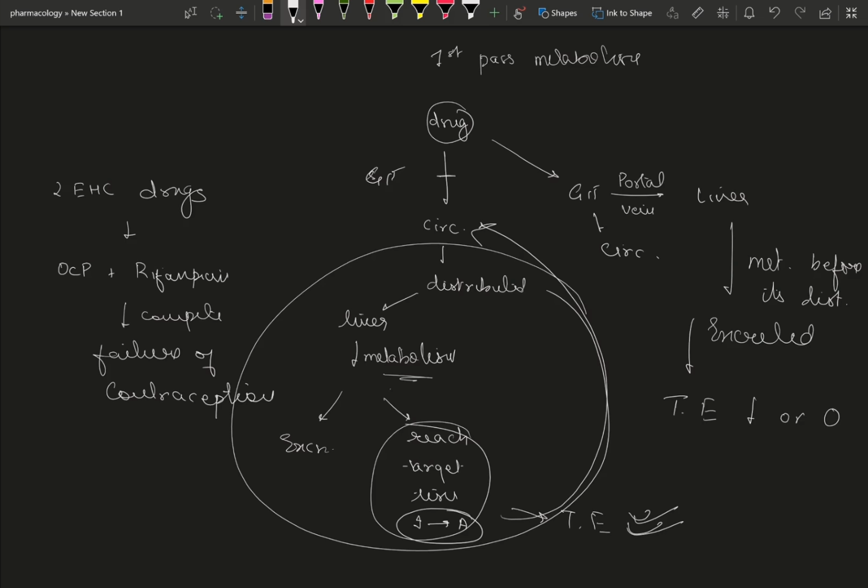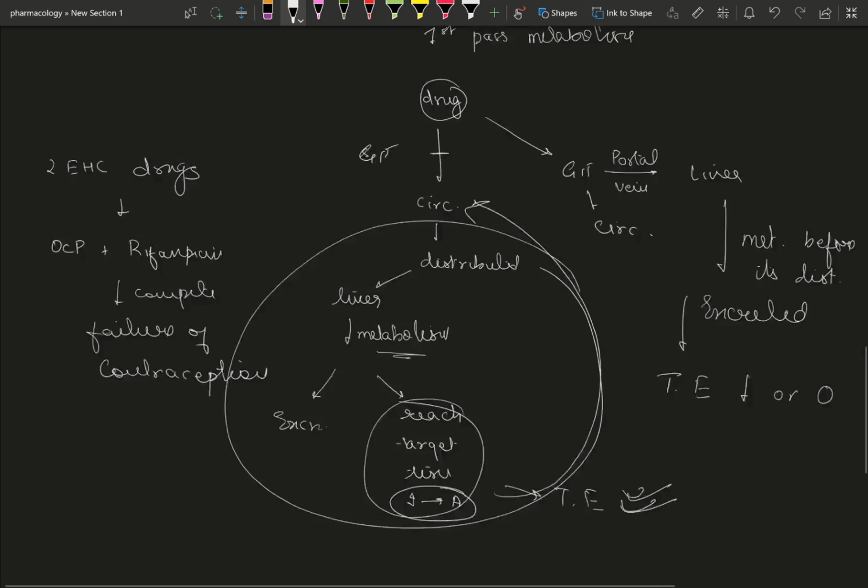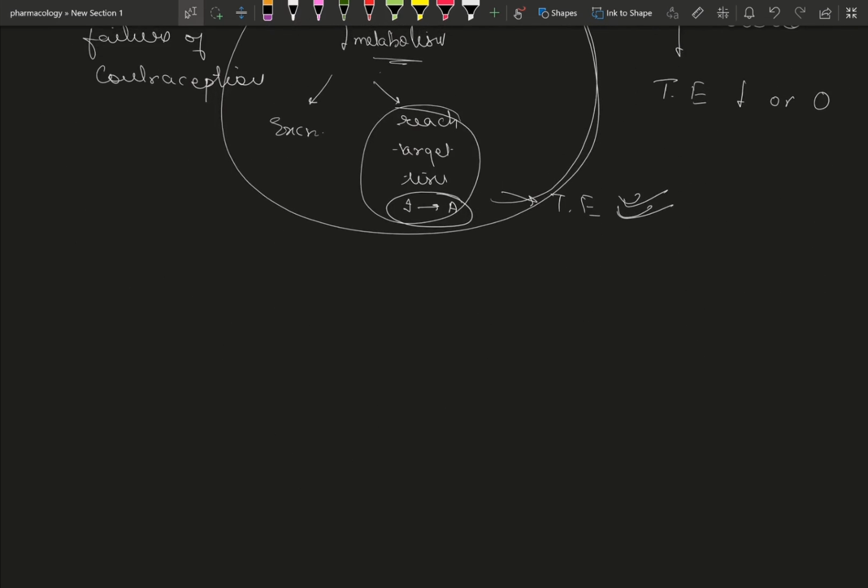So that is a classical example, and you must also remember that OCP has a half-life of 24 hours. So if a particular female patient is on OCP and using rifampicin owing to having contracted tuberculosis, we need to suggest her to go for barrier methods instead and not to use OCPs.